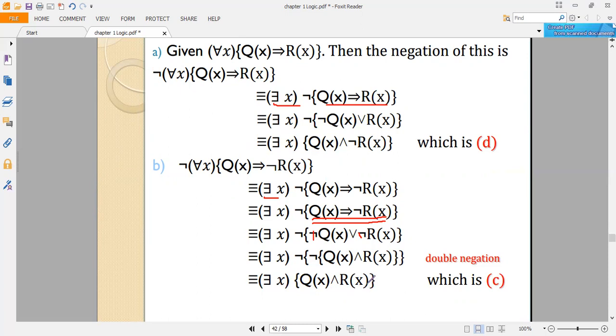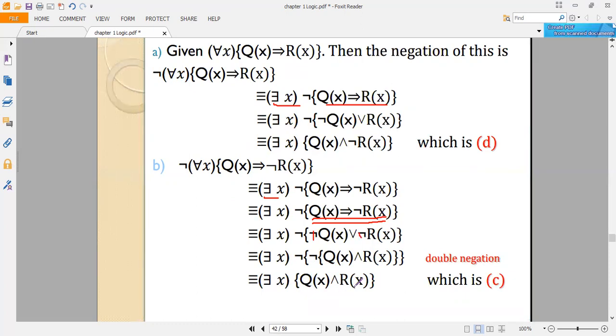You see here, when we take the negation out, it gives us the common negation. So Q of x and R of x. For example, there exists x, Q of x and R of x: some rationals are reals.